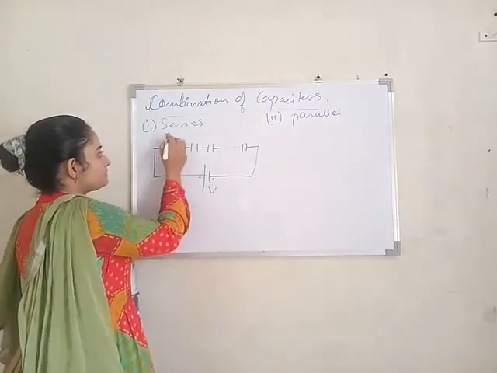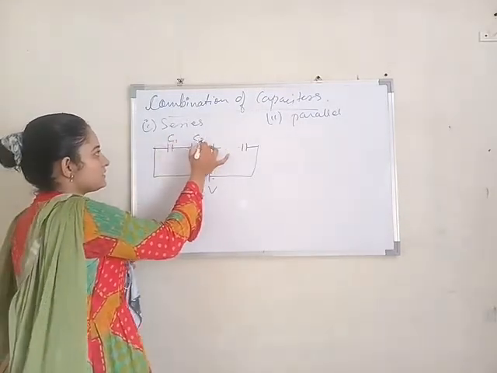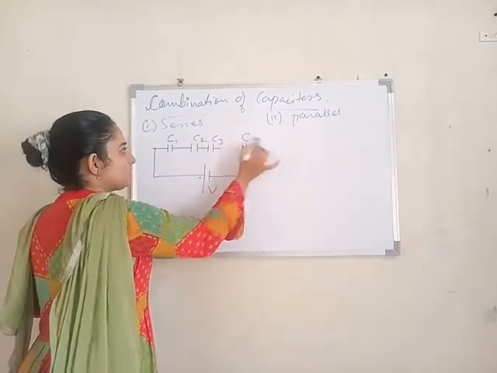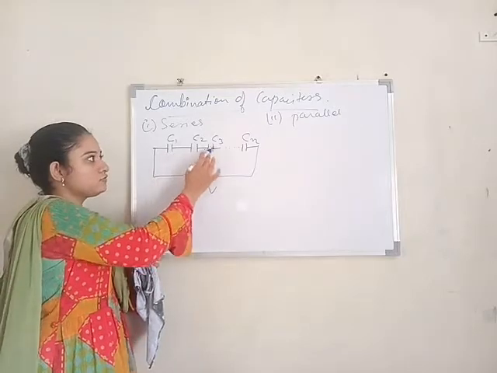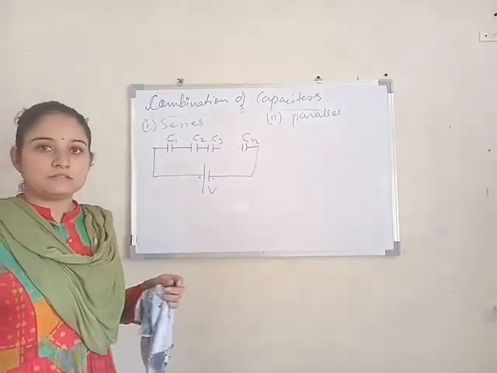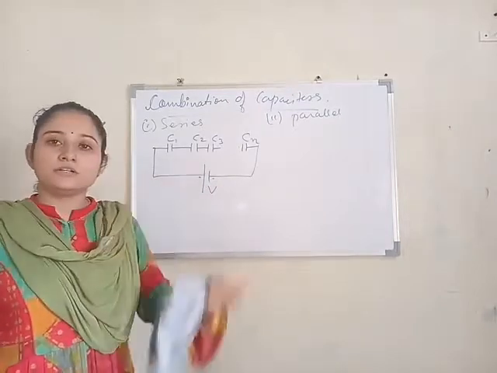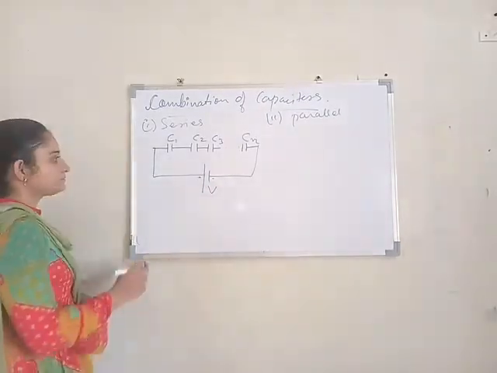Here C1, C2, C3 and Cn. This is the first capacitor having capacitance C1, second C2, C3 up to Cn. You can take any number of capacitors, for example 2, 3, 4, 5, 6 in series.